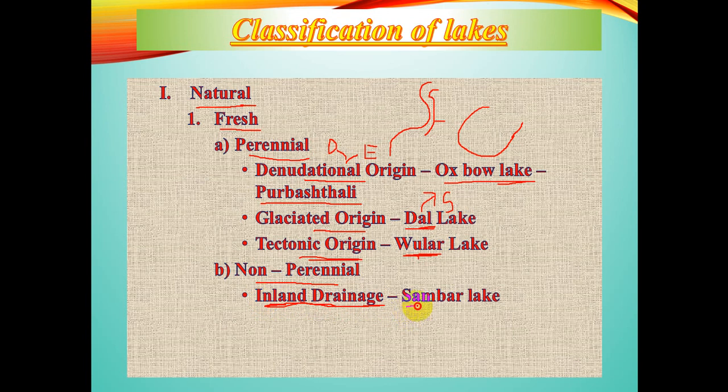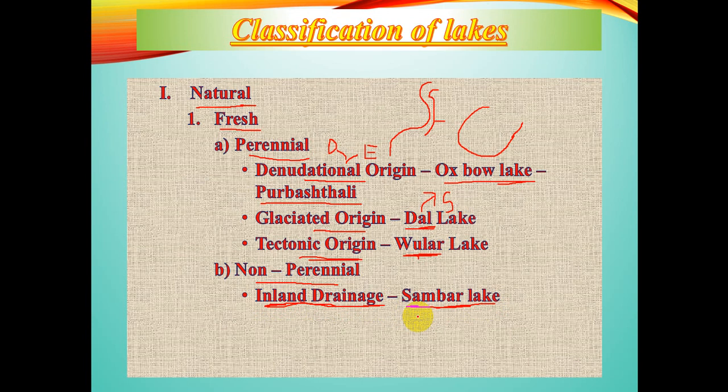Inland drainage means that the water of this type of drainage is there when it is a wet season, or when it gets the precipitated water. During the dry season, it disappears within the soil structure.